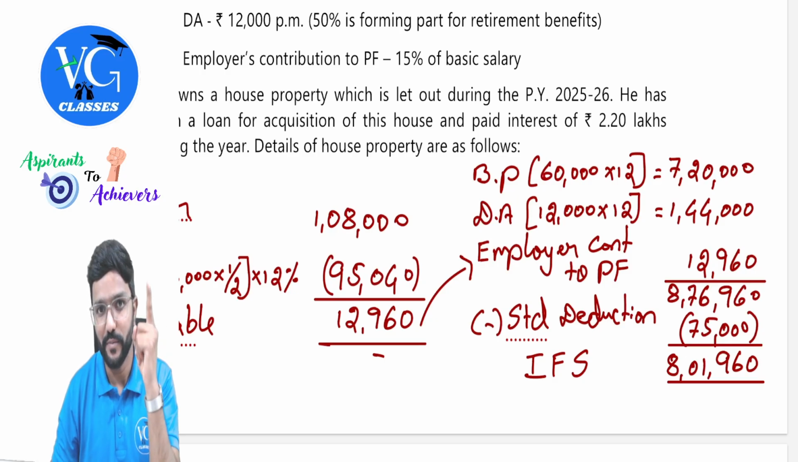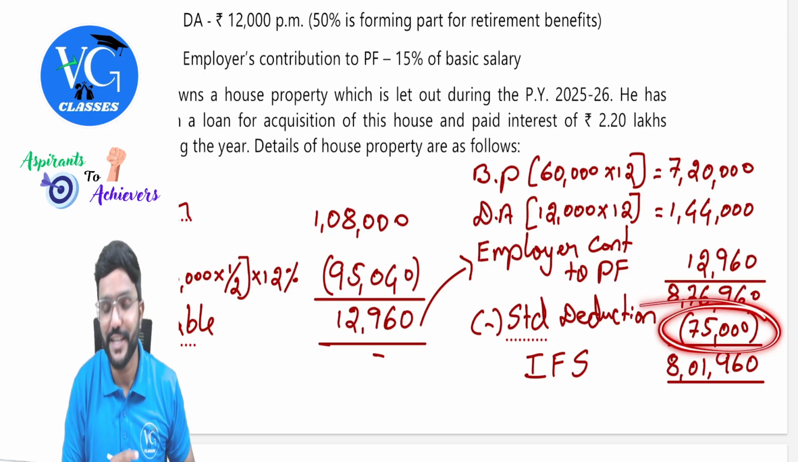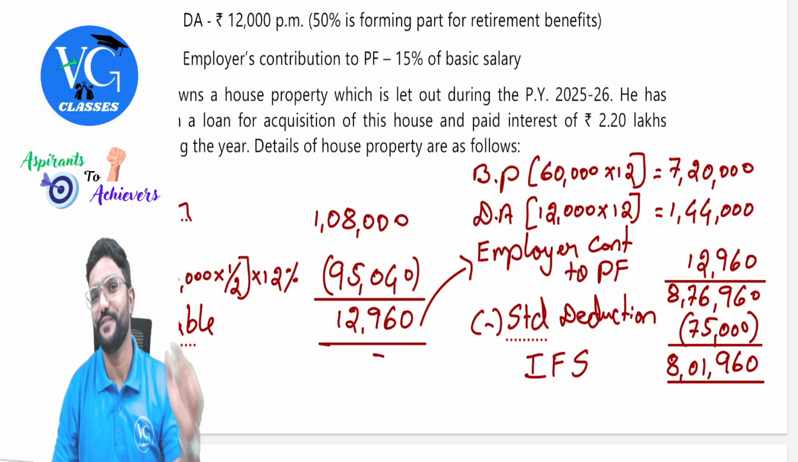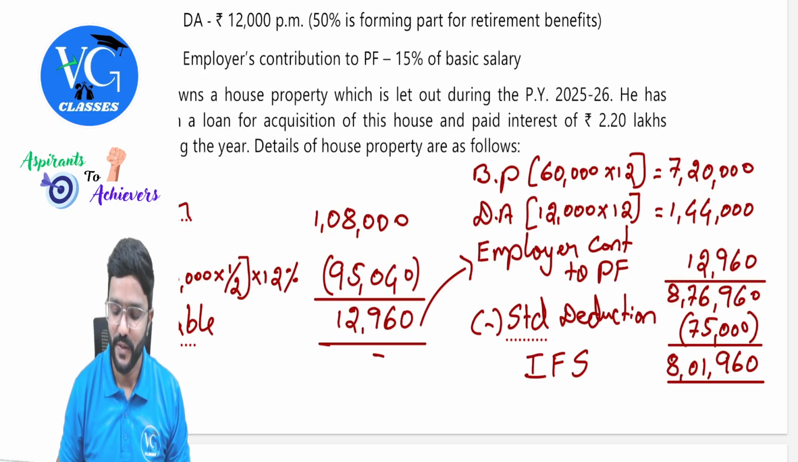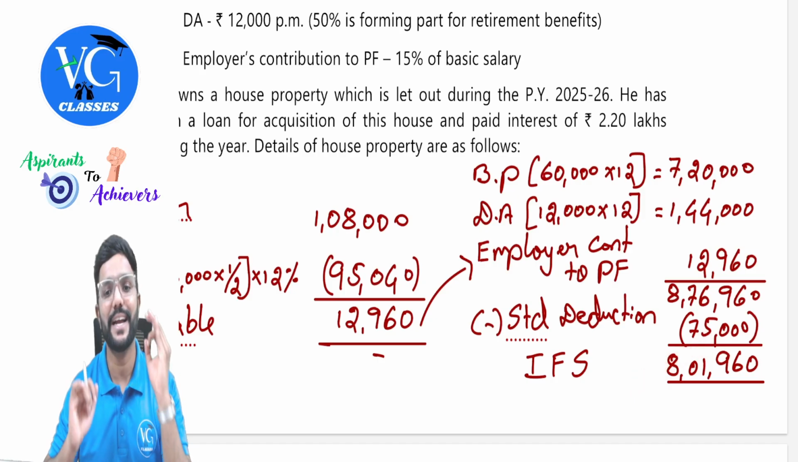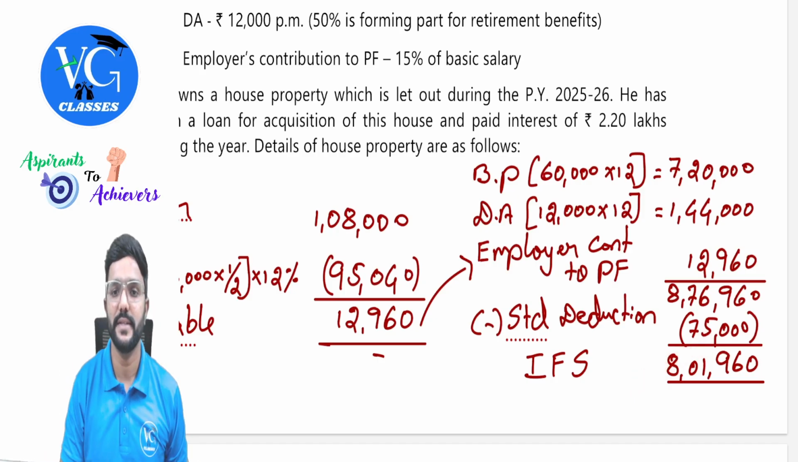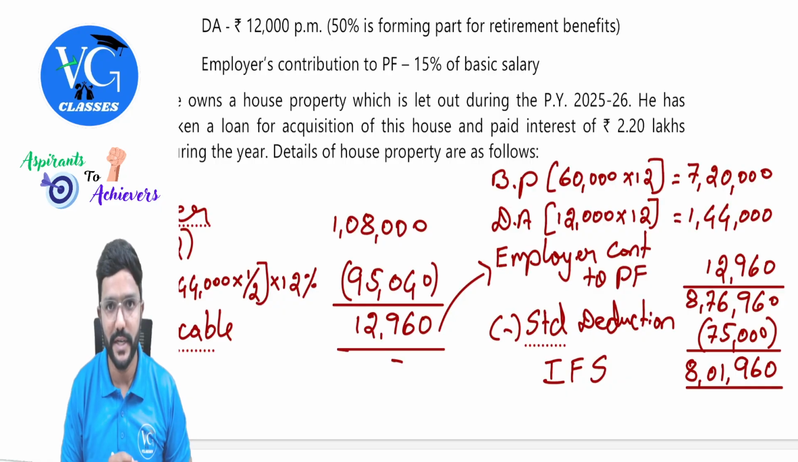Under the default regime, Roshan is following the default regime. So under the default regime, what is the standard deduction? 75,000. Please be careful with this point, guys. Yes, sir. So income from salary is 8,01,960, guys. Got it? Yes.